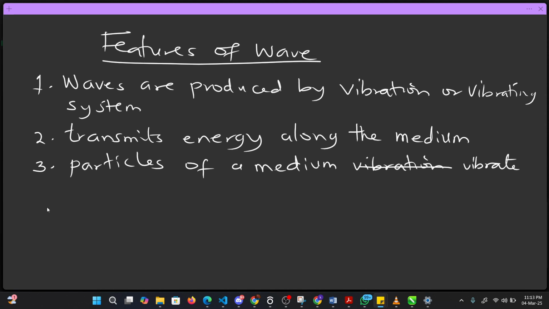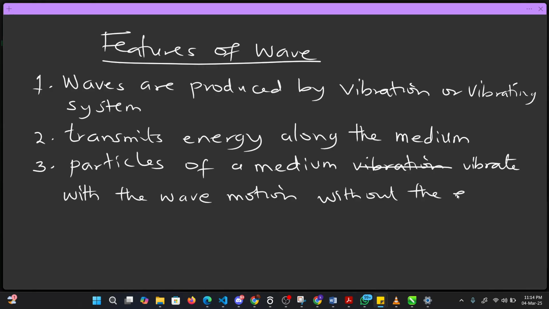vibrate with the wave motion without the entire medium. Okay, so that's it.